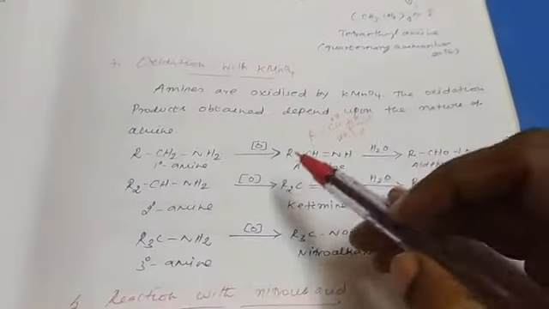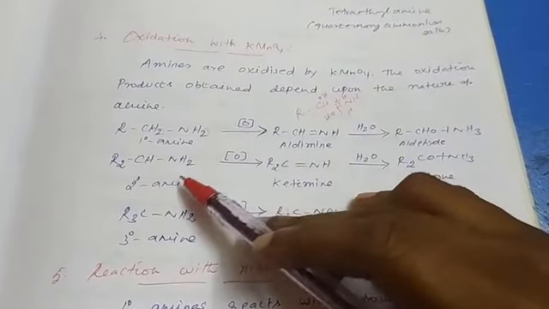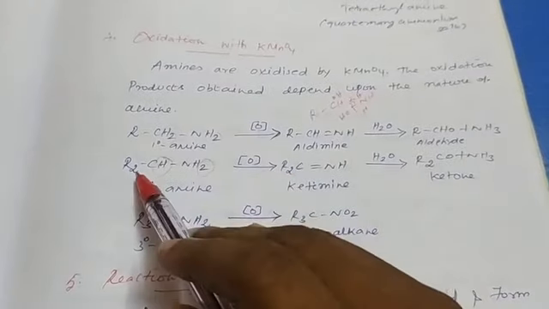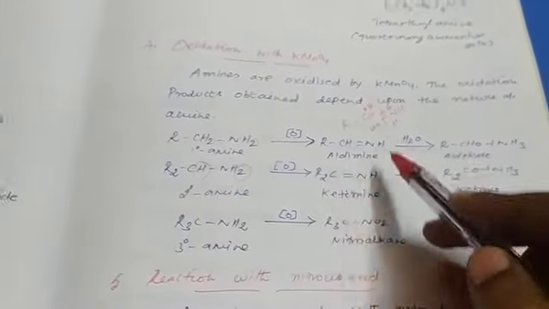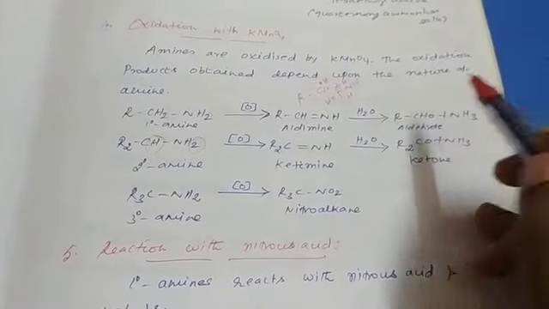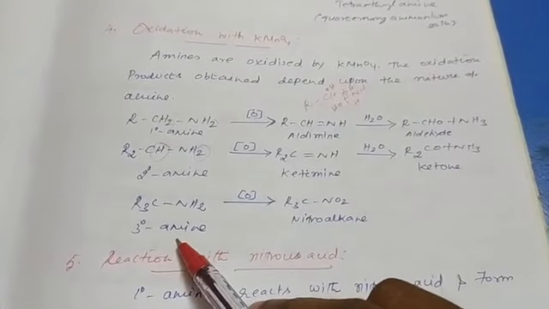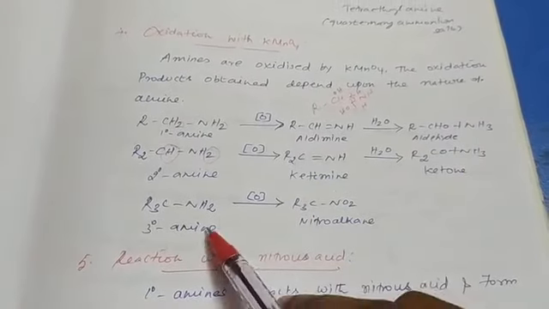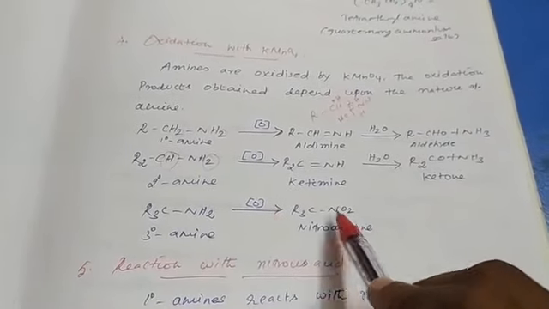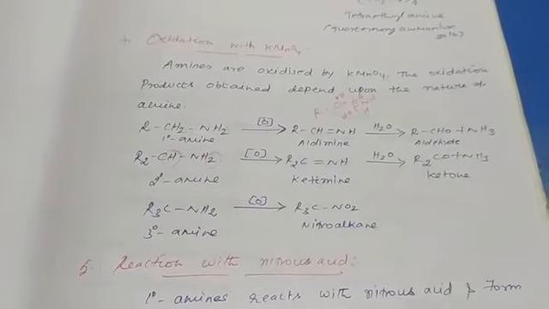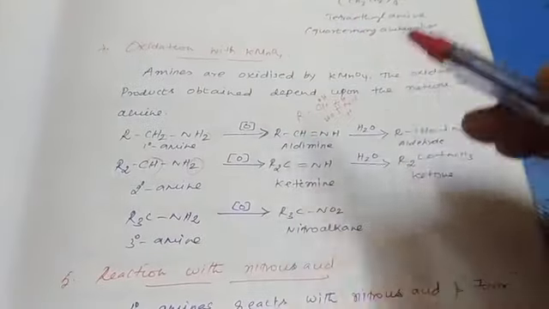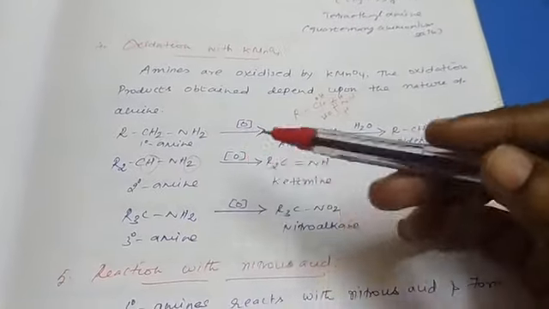The next one is secondary amine, which undergoes oxidation. Here also hydrogen is removed. What is the product? R2C double bond NH. This is a ketimine, which undergoes hydrolysis to form ketone and ammonia. Next is the tertiary amine, which undergoes oxidation. Addition of oxygen is also called oxidation. Here the NH2 group is oxidized to NO2, so the amine is converted to nitroalkane. This oxidation reaction is used to differentiate the three different amines.